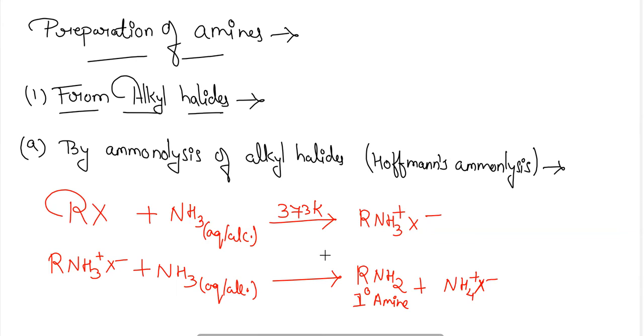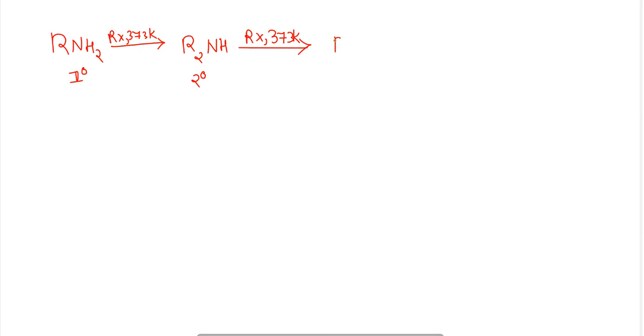Okay, so if this reaction that forms the amine is continued, then the hydrogen there will be regularly replaced by the alkyl group of the alkyl halide, and the alkyl group will attach to that amine, converting it from 1 degree to 2 degree, and further to 3 degree amine.